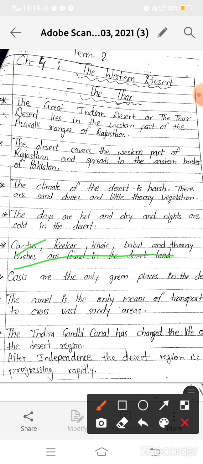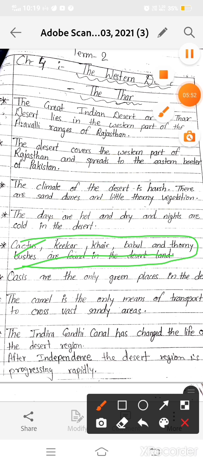Okay everyone, are you clear about the vegetation of the desert region? The main vegetations are cactus, kikar, babool, khair, etc. Okay, and the main features of the desert vegetation are that the trees have long roots, small and waxy leaves which help in preserving the water, and some plants have leaves in the shape of thorns which prevent excessive loss of moisture. Okay, now we will read about the oasis.